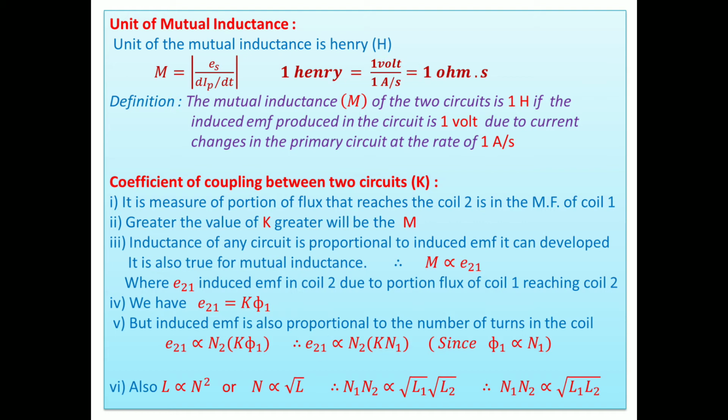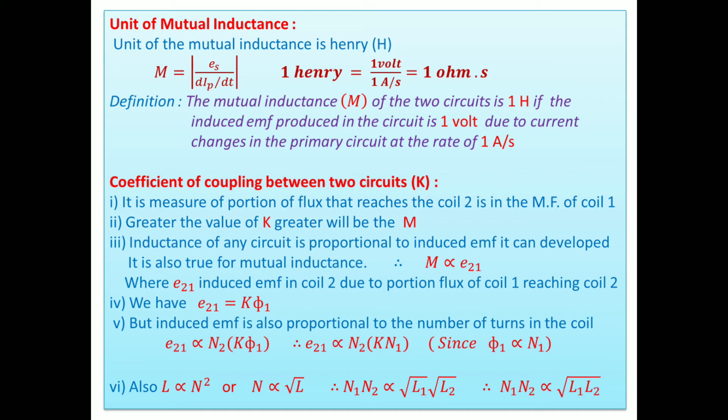That means it is a measure of the portion of the flux of coil 1 that reaches coil 2. How much flux is linked with coil 2 is measured, and this is called the coefficient of coupling. The greater the value of K, the greater will be M. The inductance of any circuit is proportional to the induced EMF. It is also true that mutual inductance M is directly proportional to E21.